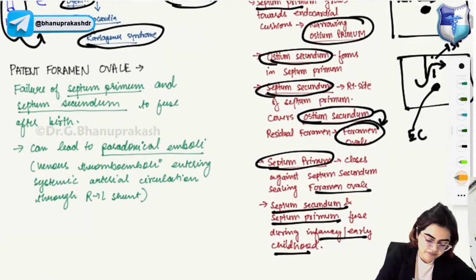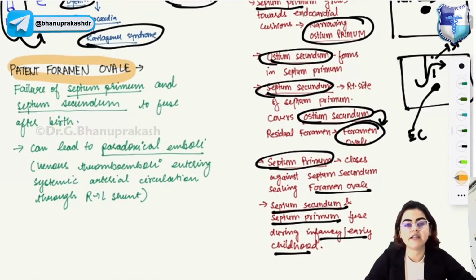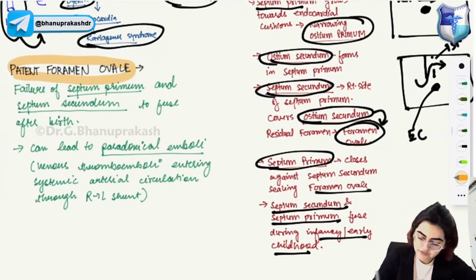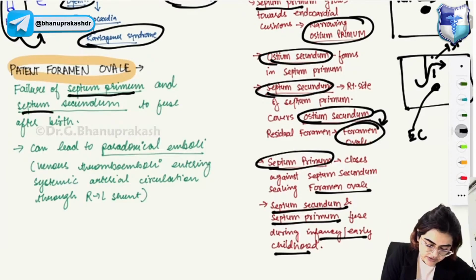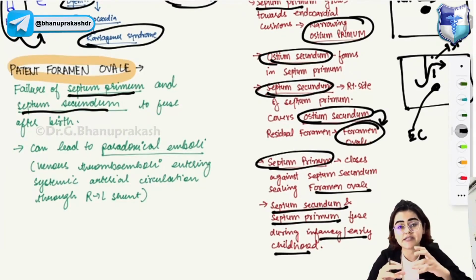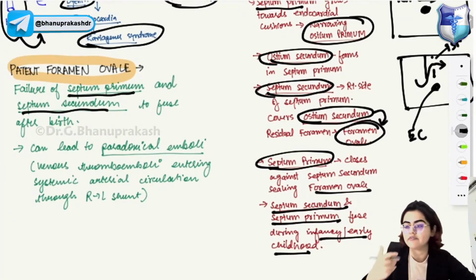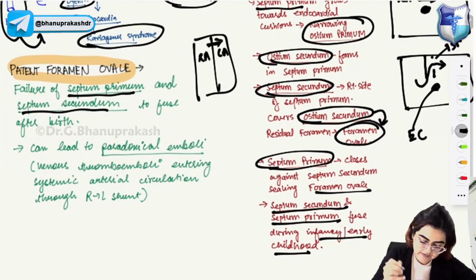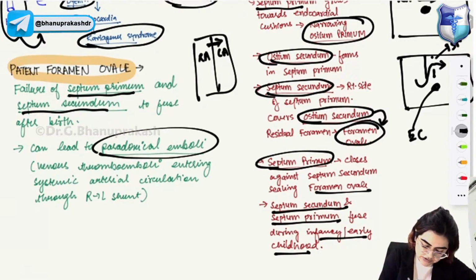Now what is patent foramen ovale? Can anyone tell me what is patent foramen ovale? If the septum primum and septum secundum do not fuse, in that last step where they were fusing, that will result in patent foramen ovale. In this patent foramen ovale, a connection will remain between the right atrium and left atrium, and that can lead to paradoxical emboli.